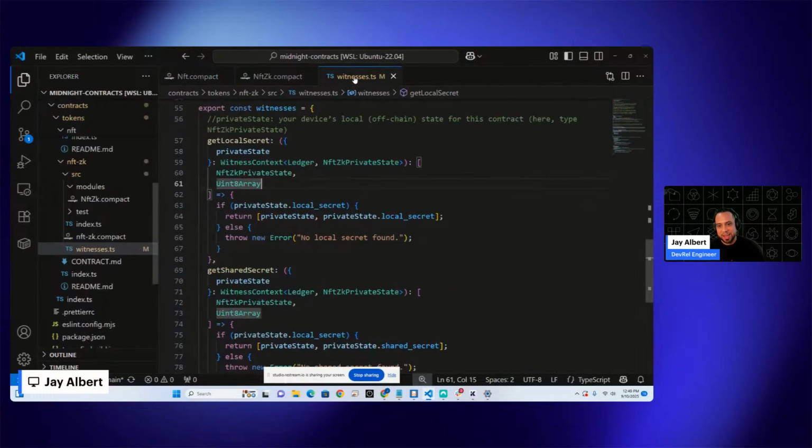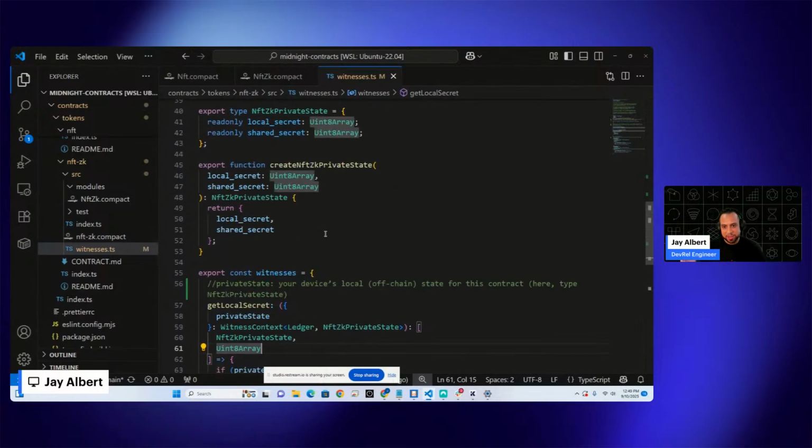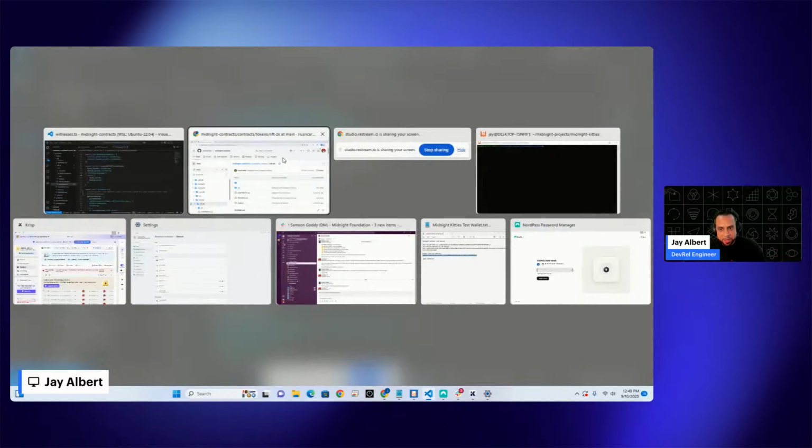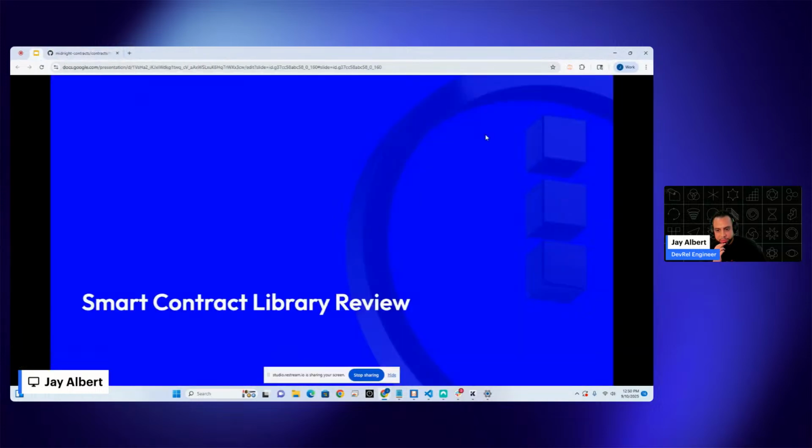After going through this, I have a lot more context on the local secrets and the shared secrets. So I feel like I have to make more content on that, just this concept in general, and I'll work on that over the coming weeks. So that is the module library. Let me go back to my presentation.